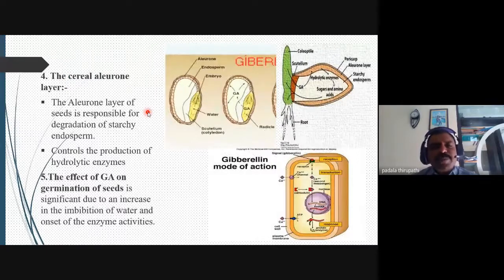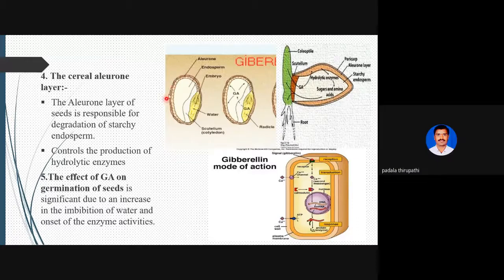Then the next most important point is the cereal aleurone layer, that is, the increased activation of alpha amylase. So alpha amylase is activated in the cereal plants, and that is controlled by this gibberellic acid. So in this slide we observe this is the aleurone layer. So this is the aleurone.